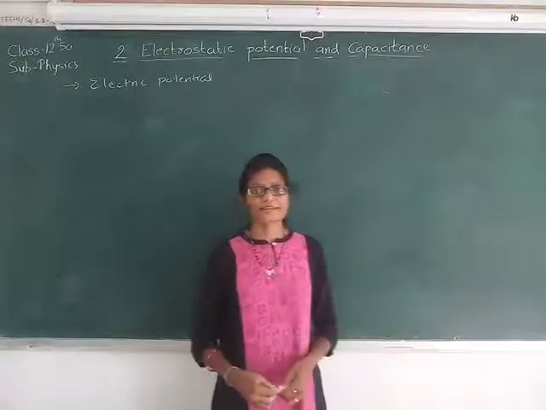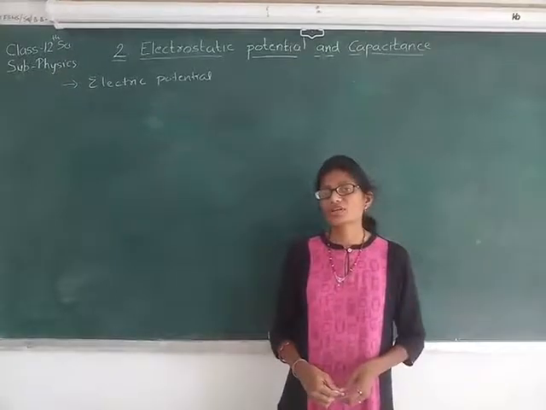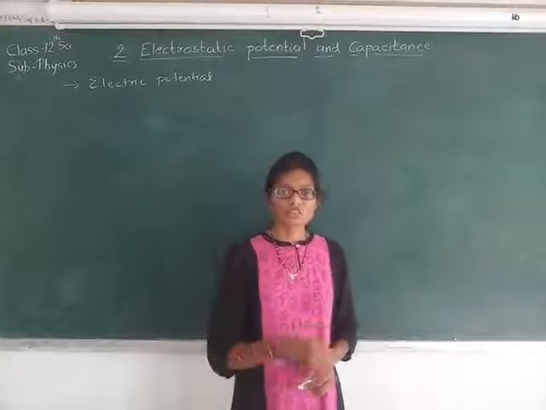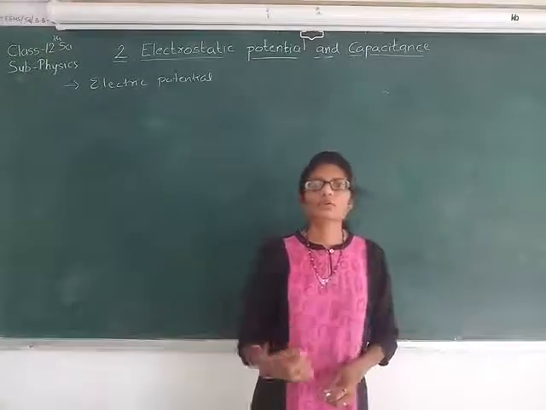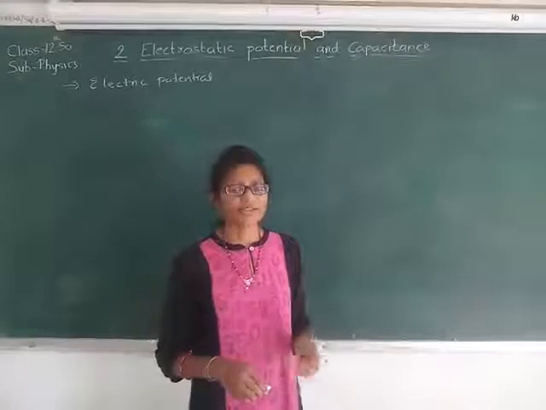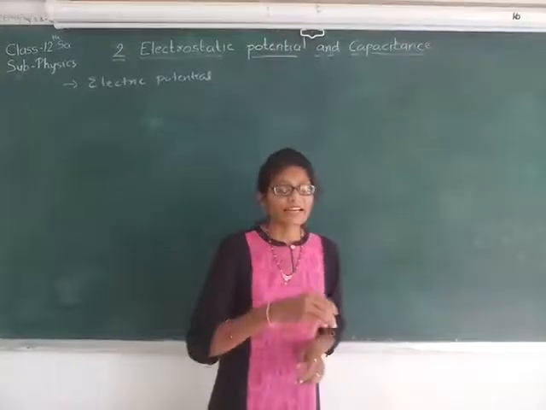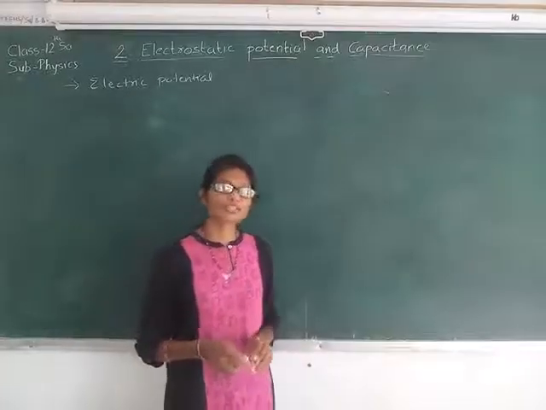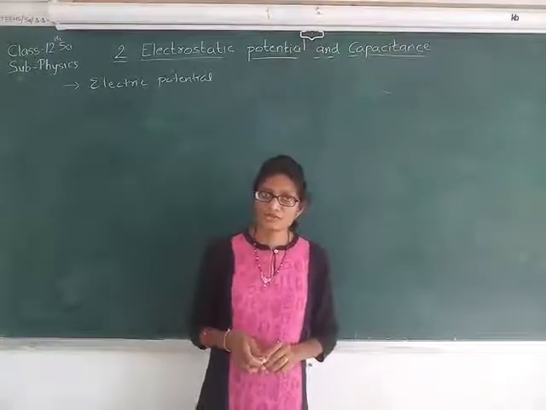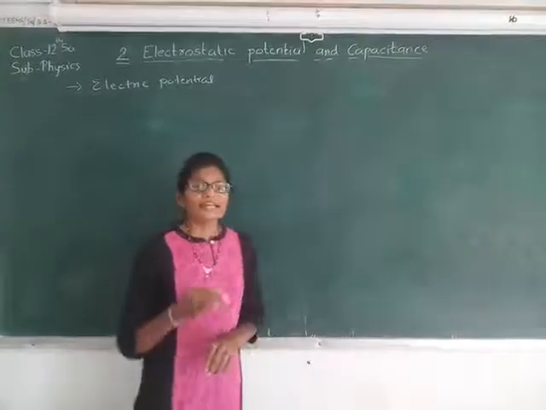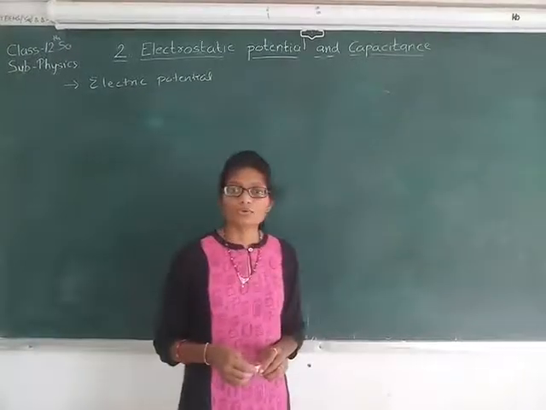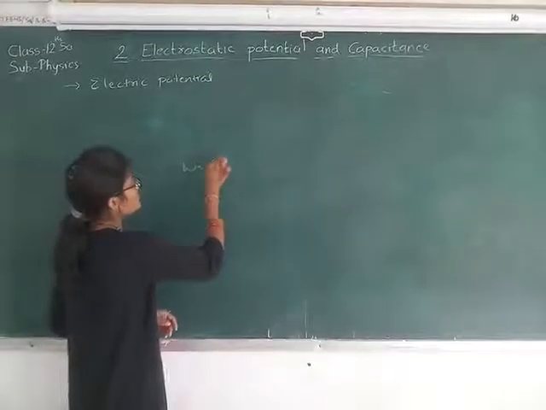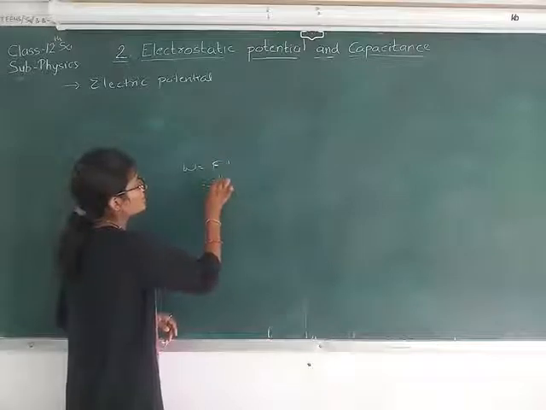Our next topic is electric potential. We have seen that electric potential energy is the work done by the external force, against the electric field, to bring the charge Q from infinity to a point within the electric field. That work done is stored in the form of potential energy. So the equation is U equals W. Work done is directly proportional to Q, because work done is force into displacement, and force is QE.